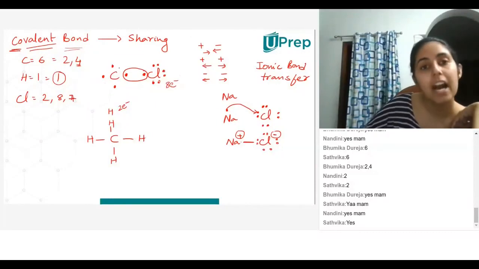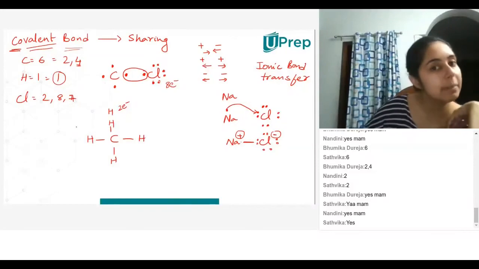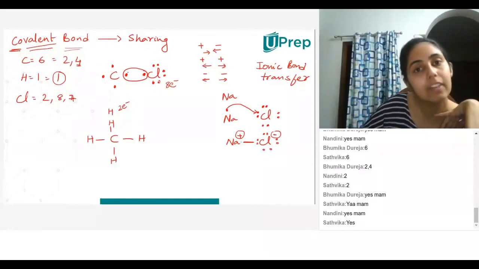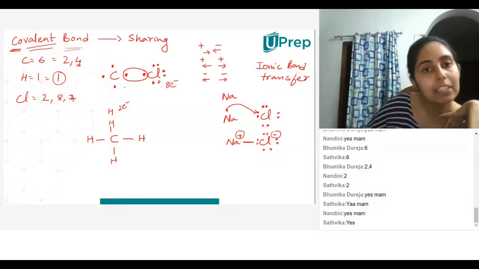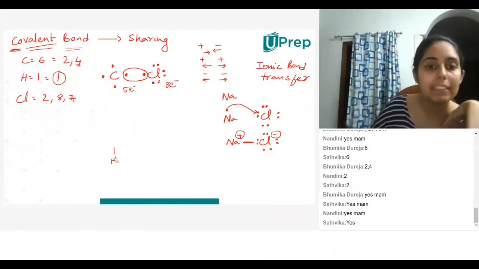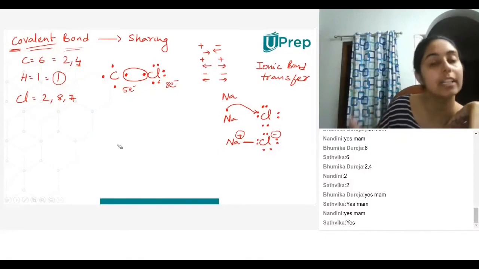Okay. Carbon has 1, 2, 3, 4, 5. Does that make sense? Yes, ma'am. So carbon now is sharing that 1 electron from chlorine, right? Because of its own 4 electrons plus that 1 electron from chlorine, carbon has 5 electrons. Now I want carbon to have how many? 8 electrons. So that means 3 electrons are missing. I need to get 3 more electrons. So what will I do?